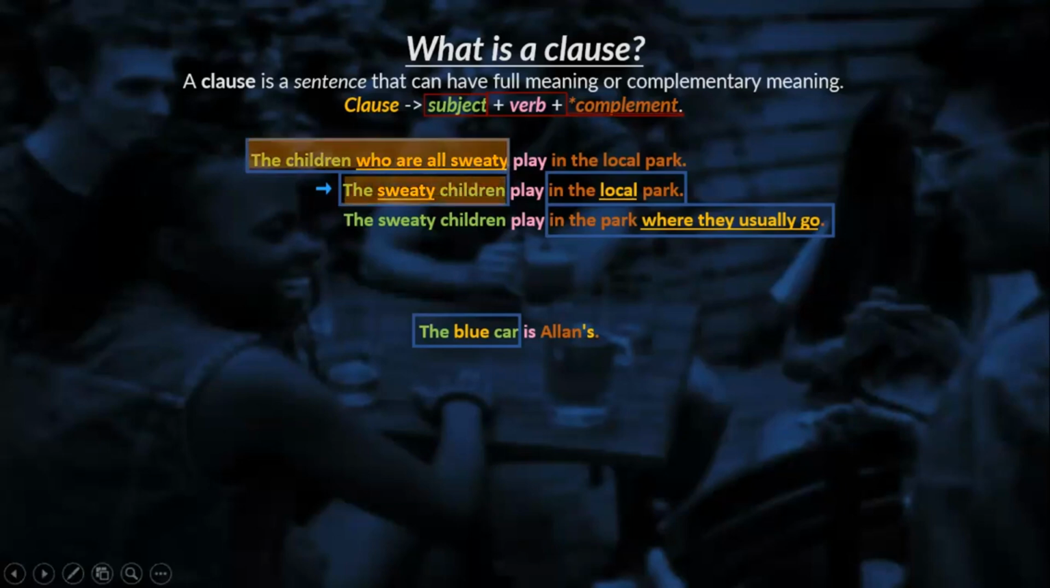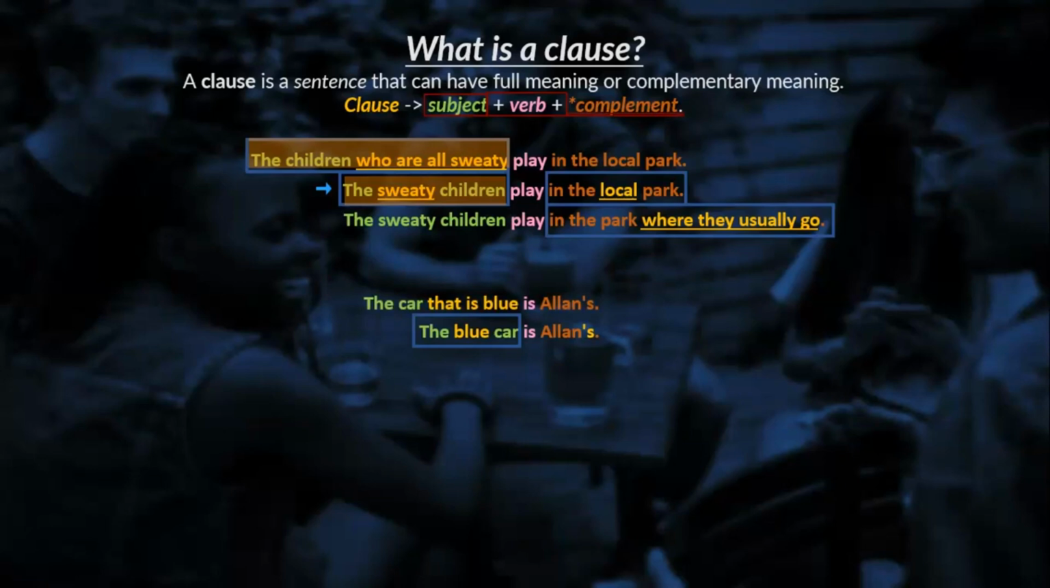Okay, the blue car, so we say the car which is blue. Okay, exactly. The car that is blue, which is Alan's. We can say that or we can say which because we're talking about an object. It can be both, that or which. Great.